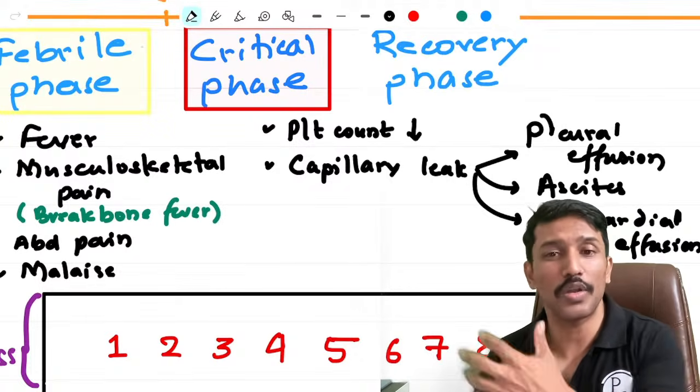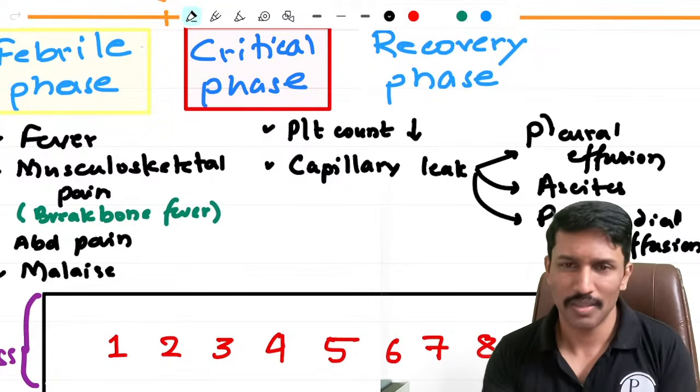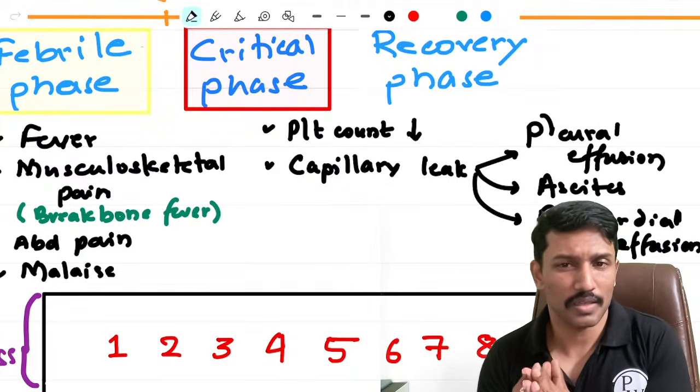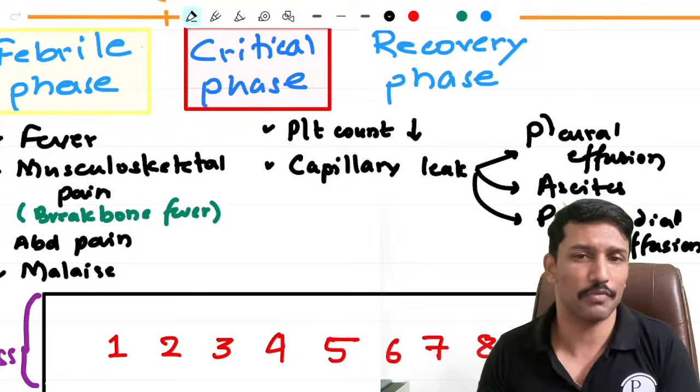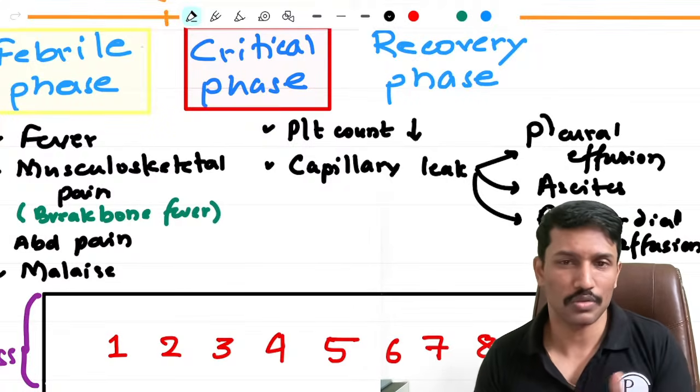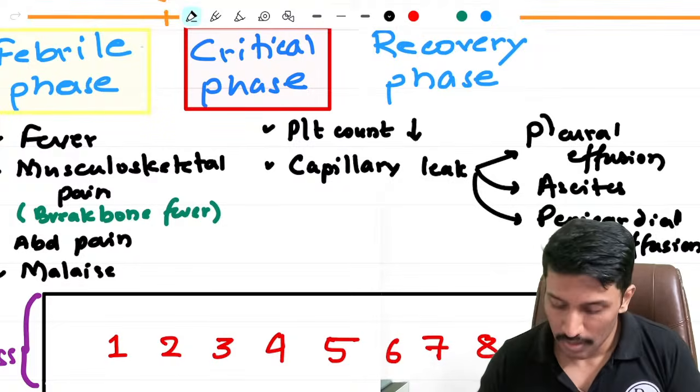Yeah, if the patient is going for surgery, I need a higher platelet count. But for someone who is just hospitalized or staying at home, as long as the platelet count is 10,000 plus, it is unlikely to be a reason for death. But this capillary leak leading to dengue shock syndrome is an important reason for death.